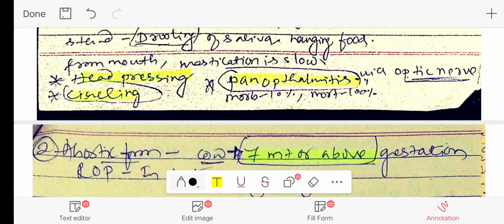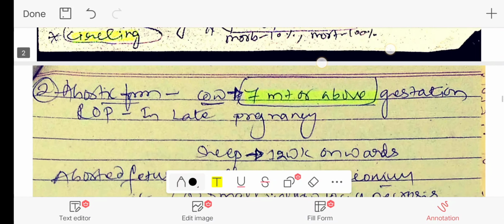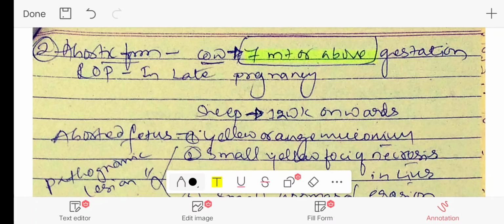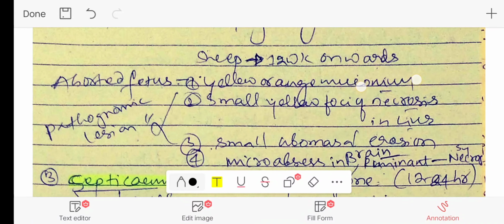There will be head pressing, circling, and panophthalmitis will be noticed. This panophthalmitis may be because of the spread of infection via the optic nerve. The other form is the abortive form, where in animals that are at the 7th month or above of the gestation period, abortion will occur, and sometimes in late pregnancies, if the animal gets affected, it leads to retention of the placenta.